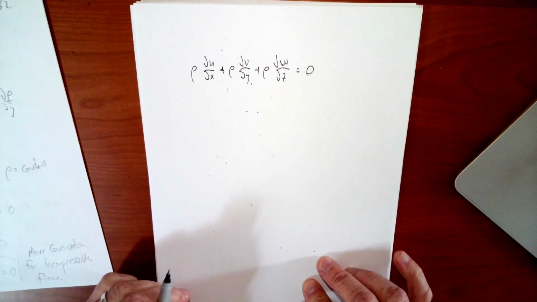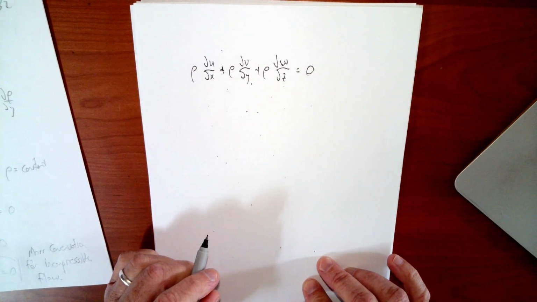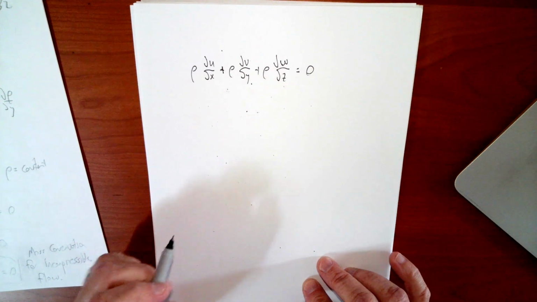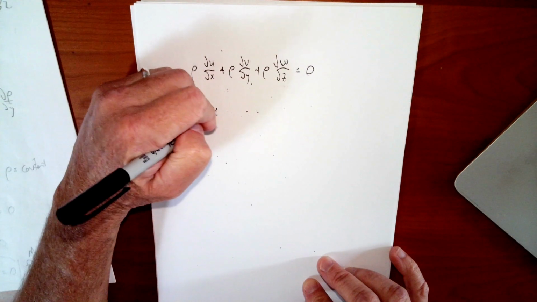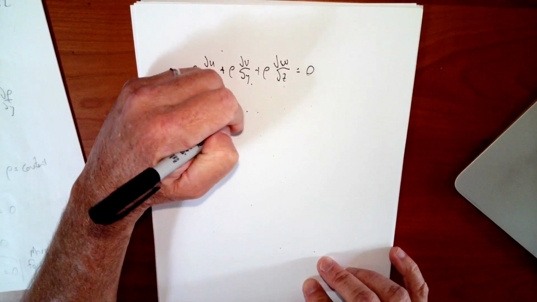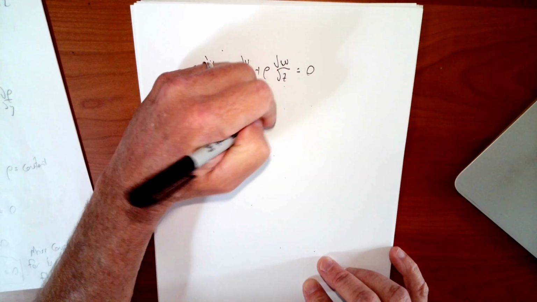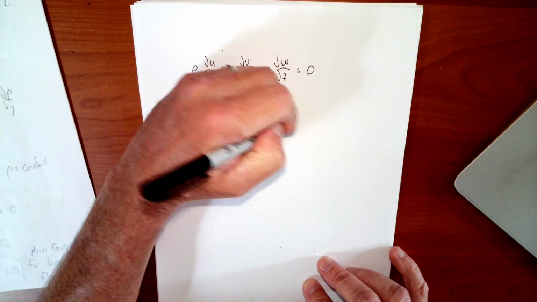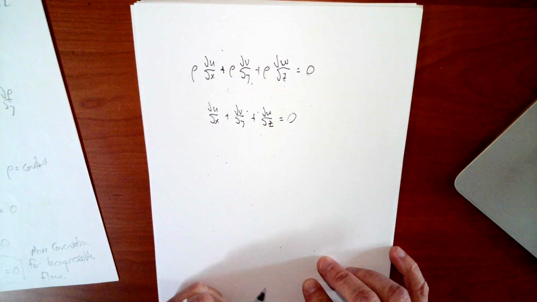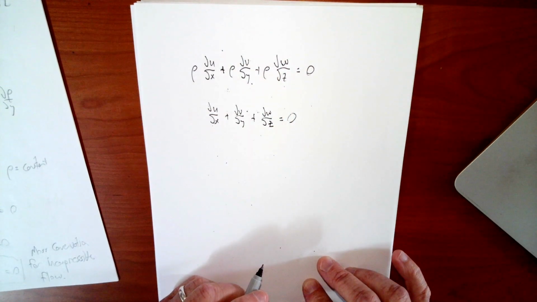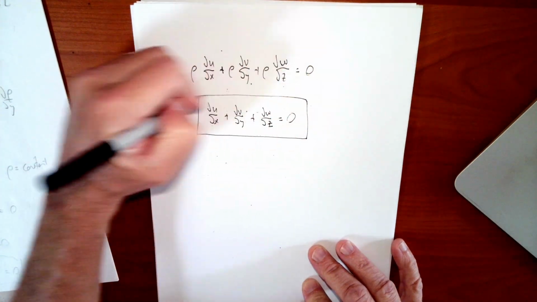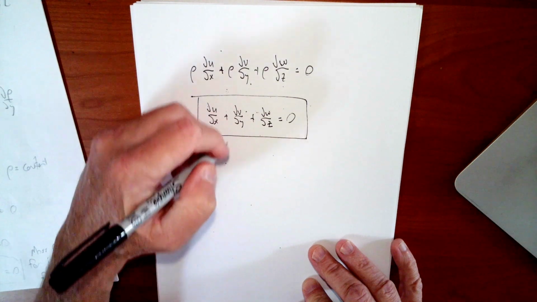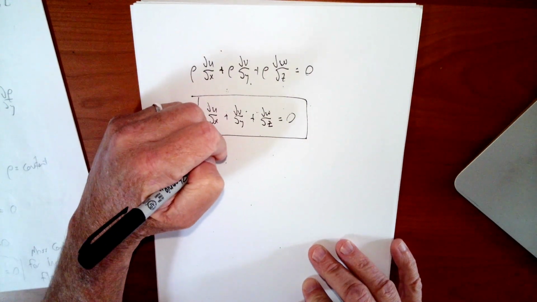But that's pretty silly. I can divide everything by rho, so du dx plus dv dy plus dw dz is equal to 0. So this is in fact our continuity equation, or our mass conservation equation for incompressible flow.